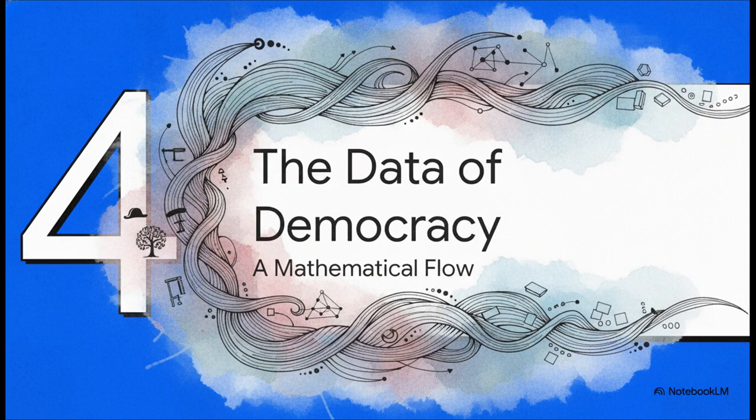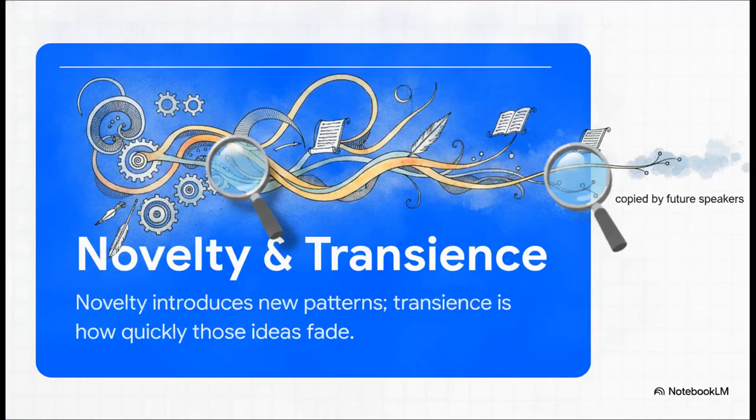Section 4. The Data of Democracy. Okay, this is where it gets incredibly cool. We're going to look at this history through the lens of a modern academic paper. Data scientists took over 40,000 speeches from the very first parliament of the revolution and analyzed them using a mathematical concept called Kullback-Leibler divergence. Basically, they mapped how ideas spread by measuring two things.